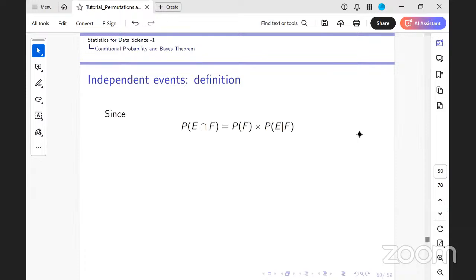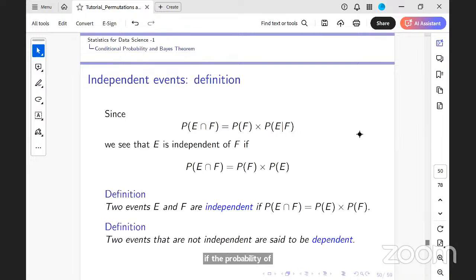So from this, I get the independent events. For two events, E and F are independent if the probability of the intersection is the product of the probabilities. The converse is also true: if the probability of E intersection F equals P(E) times P(F), they are said to be independent. Note that this is true only for two events.